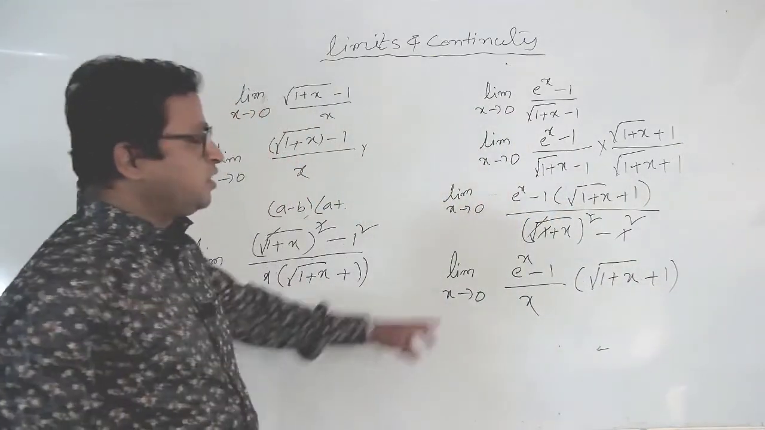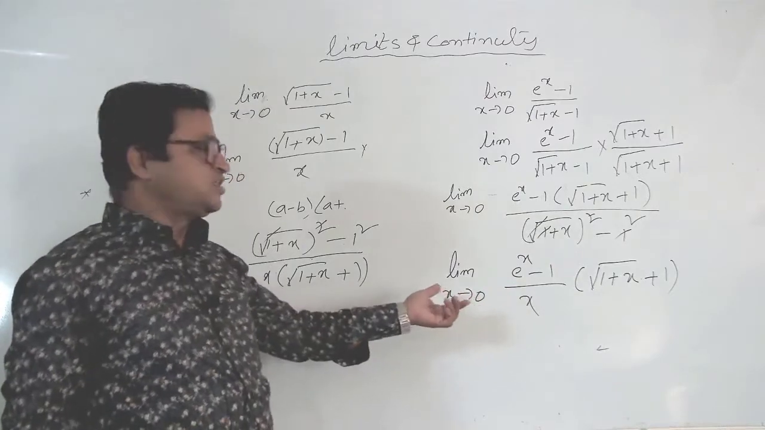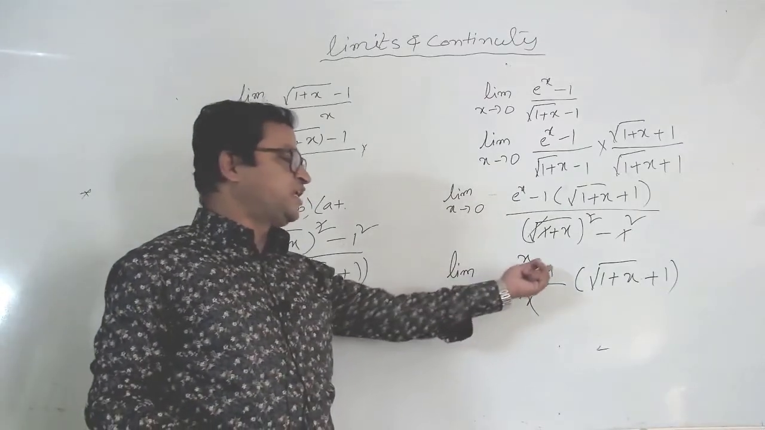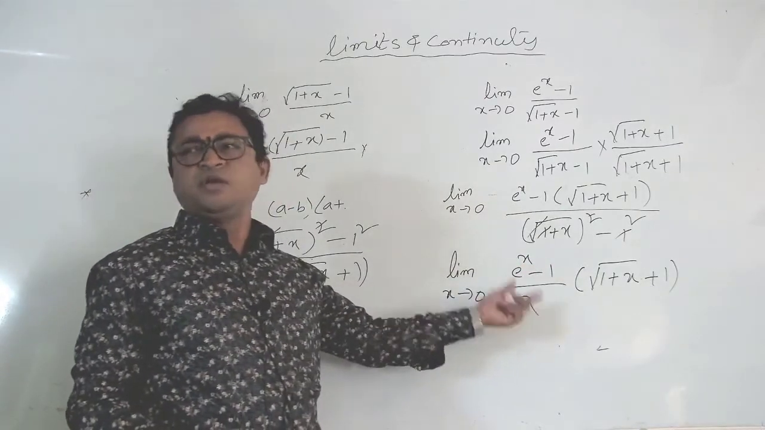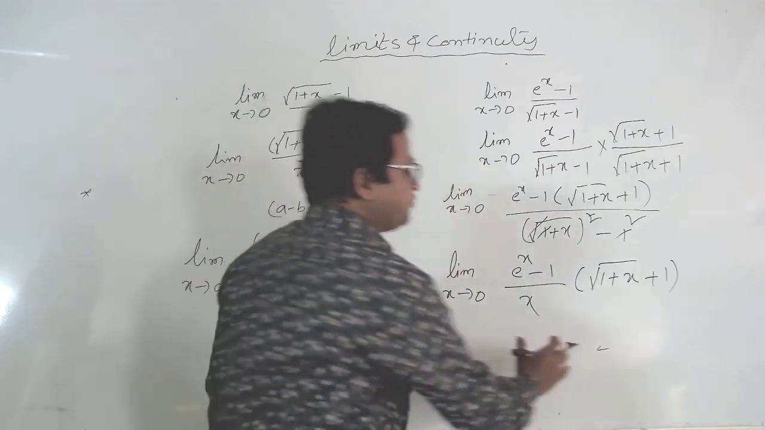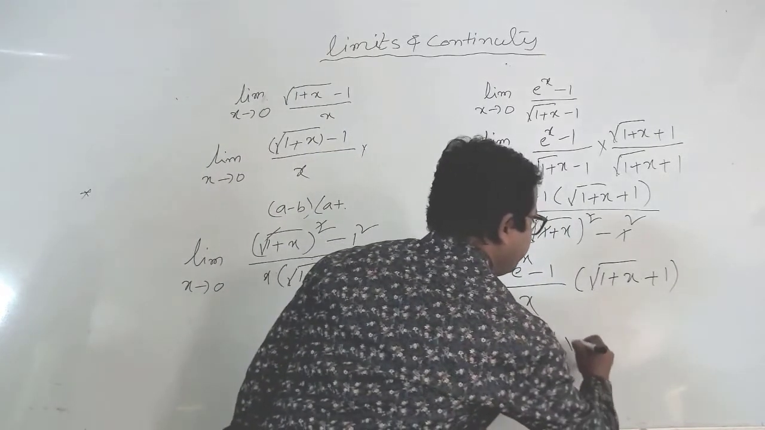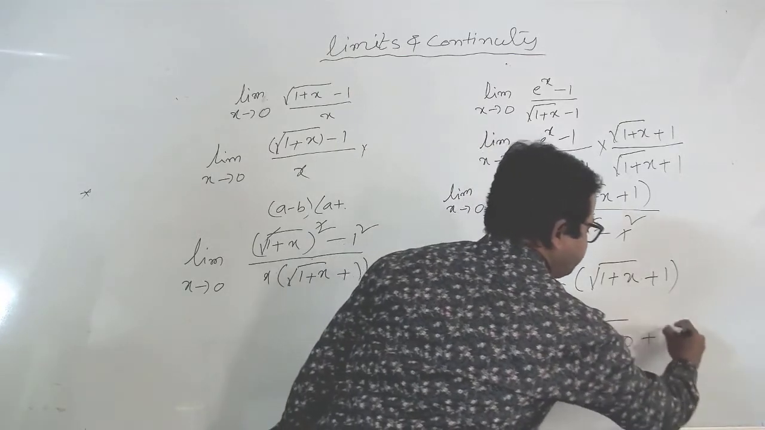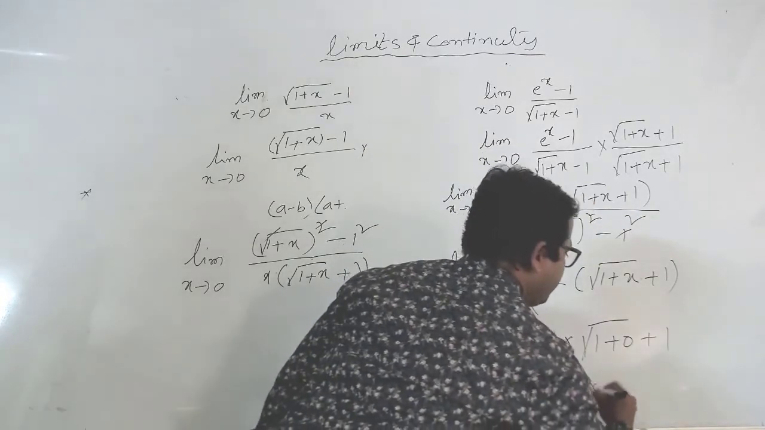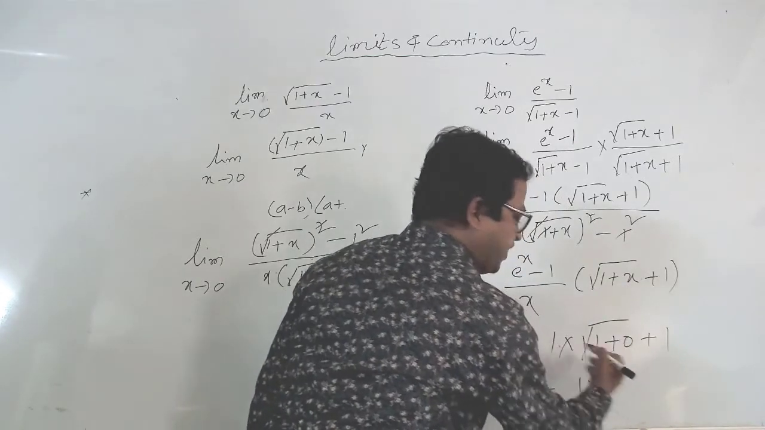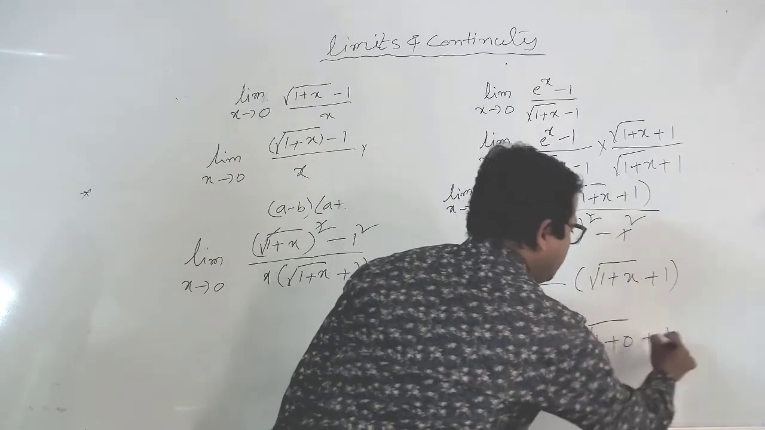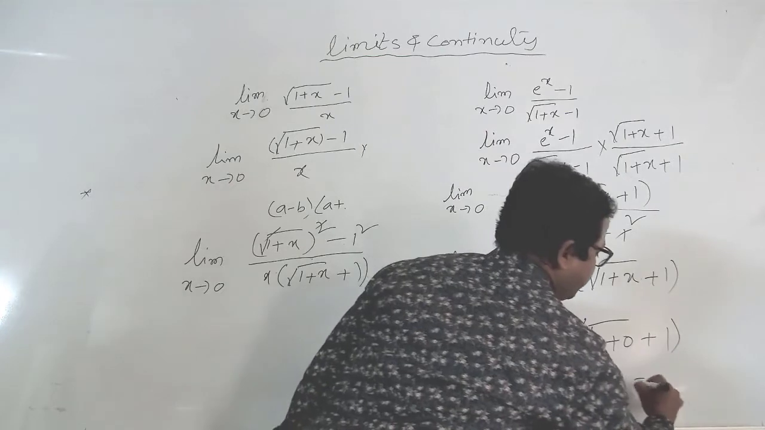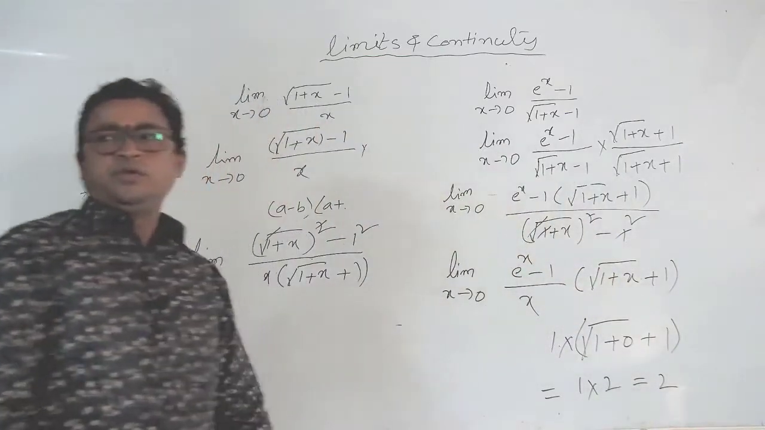Now just see the before formulas. Limit x tends to 0, e power x minus 1 by x, that is equal to how much? 1. Already I explained to you. So then what we get? 1 into, now apply, under root 1 plus 0 plus 1. Under root 1 plus 0 is nothing but 1. 1 plus 1, how much? 2 we get. So 1 into 2, that is equal to 2.